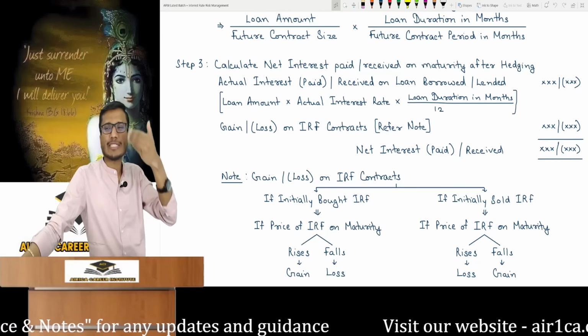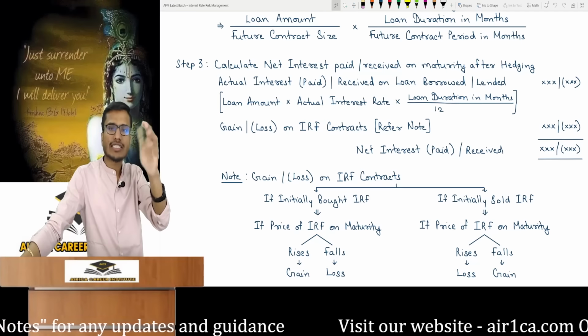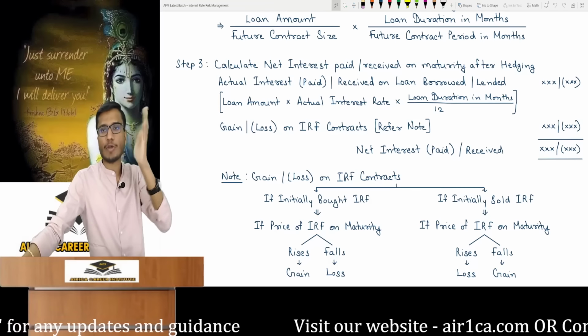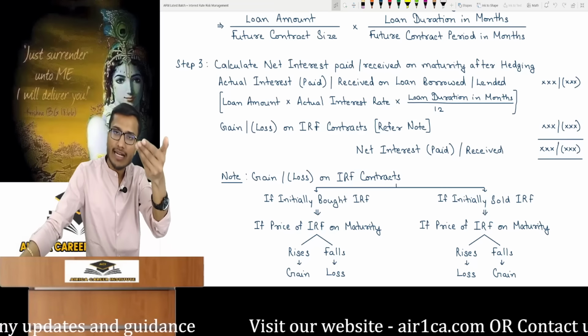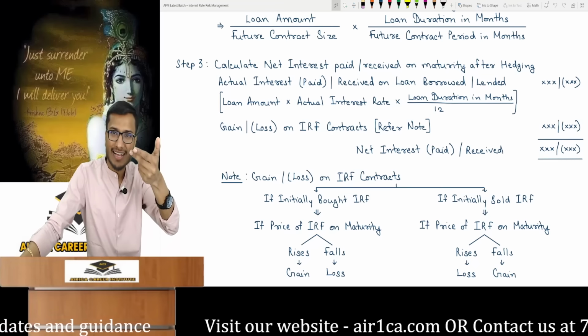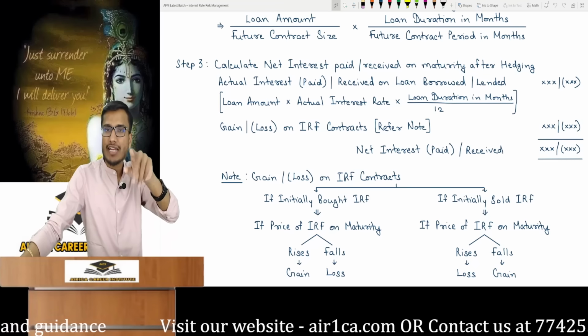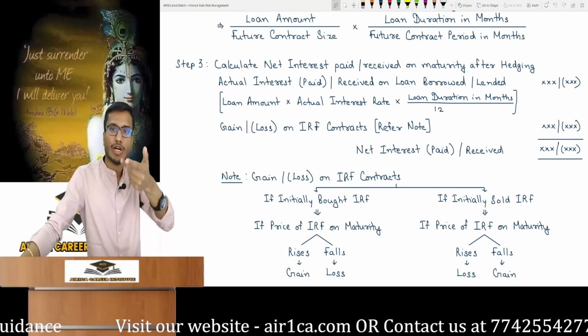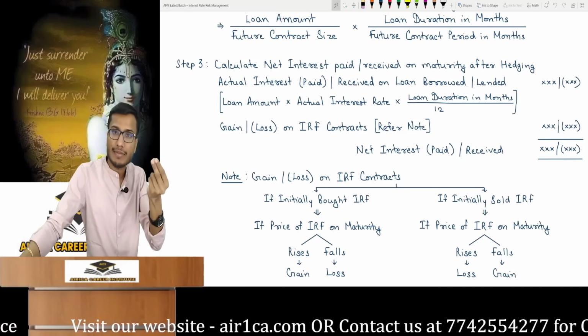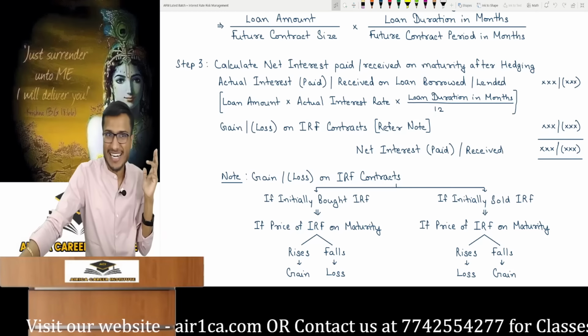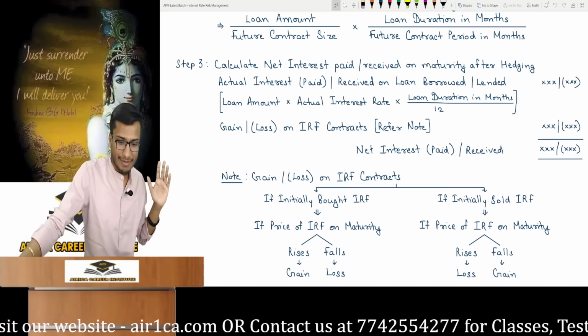So if the interest is paid, it is shown as a negative. If received, it is positive. You can show it as desired. If paid is shown as positive, then losses must also be positive and gains will be negative. If paid is shown as negative, a loss will be negative and a gain positive. The logic behind all this is basic mathematics, which I took 10 to 15 minutes on in class. I won't explain that here.